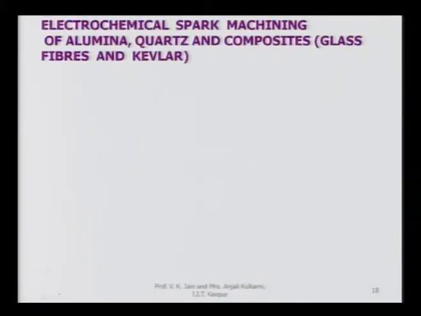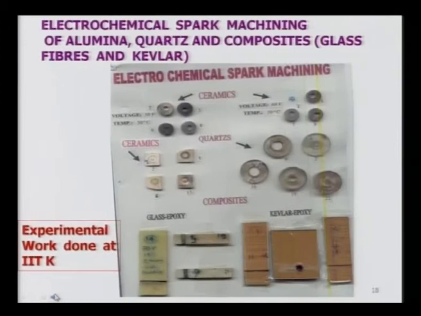Electrochemical machining of alumina, quartz and composites. Some of the specimens that were machined at IIT Kanpur are shown here in this particular figure. You can see the ceramics which have been machined. Here some conditions are also given, 50 volt. Then here again you can see another type of ceramics, they have also been machined.